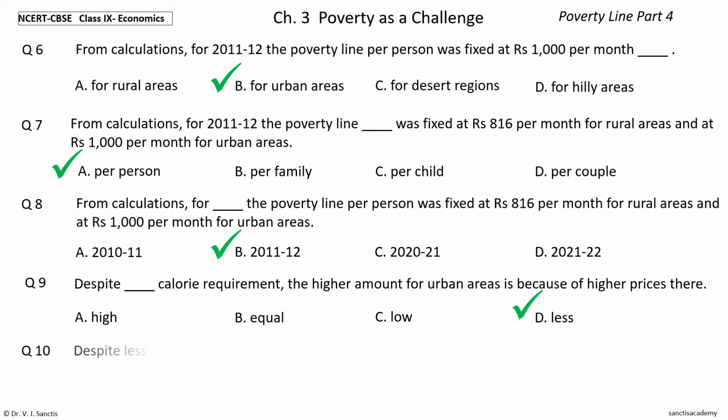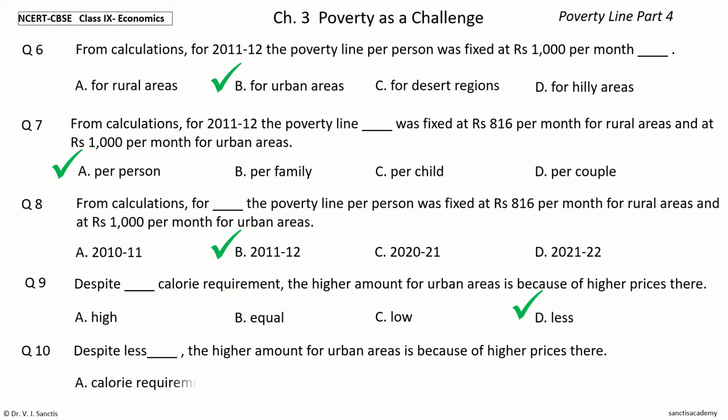Question 10. Despite less dash, the higher amount for urban areas is because of higher prices there. The options are calorie requirement, food needs, physical work, difficult work. Your time to choose. And the answer is calorie requirement. So, despite less calorie requirement, the higher amount for urban areas is because of higher prices there.